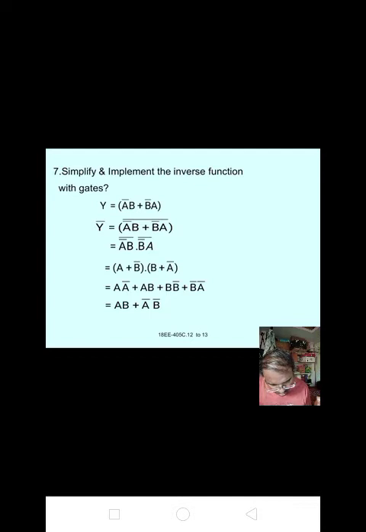a bar into a bar plus b into b bar plus a bar dot b bar, that is a b plus a bar dot b bar, that equal to a XOR b bar.